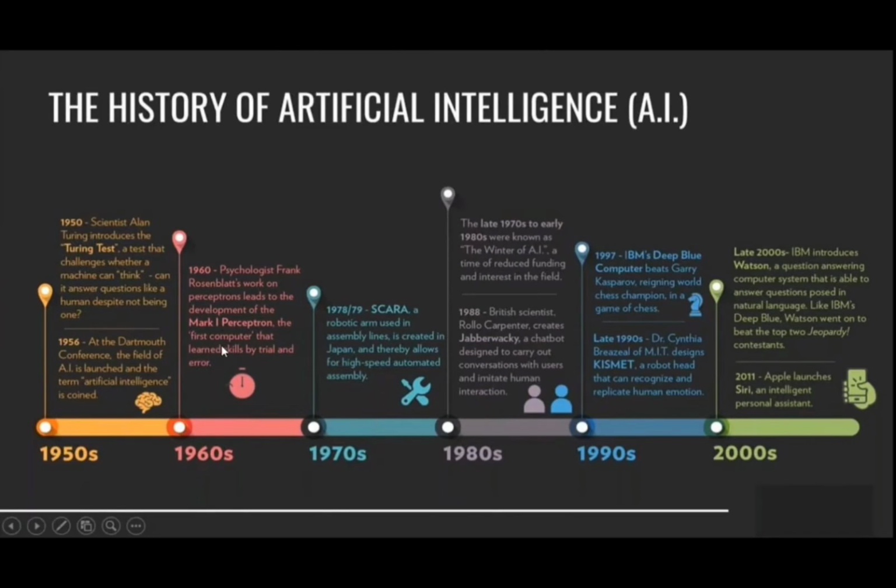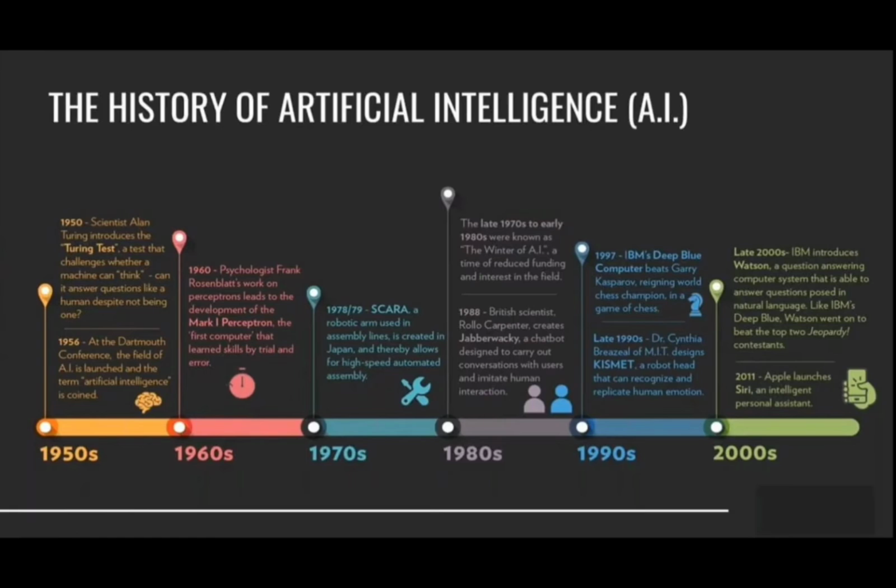In 1960, the first computer that learned skills by trial and error was introduced. And in 1961 and 1989, a one-hand robotic arm was used to do tasks and to assemble things. From 1970 to the early 1980s, in that period, we call it the winter of AI.